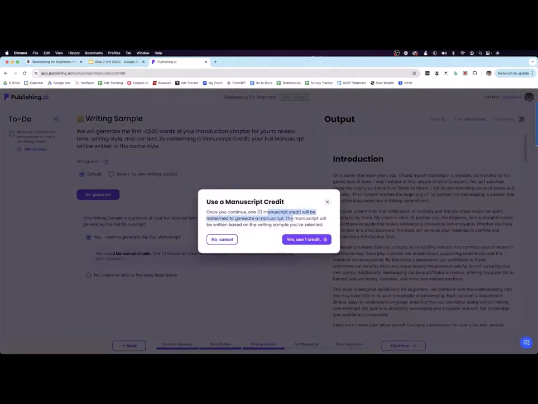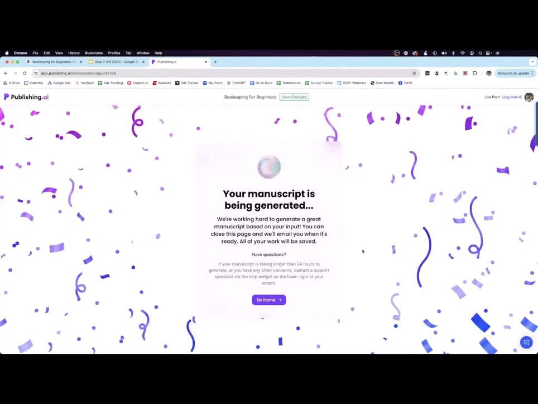It's exactly like how Audible works. If you've used Audible before, you redeem credits for audiobooks. Here you redeem a credit and it writes a book for you. So we're just going to hit yes, use 1 credit. And congratulations, your manuscript is being written. So we're just going to sit and hang out here. It's probably going to take about 45 minutes, but just sit back, relax while it writes your book. So I'll be back when it's done.